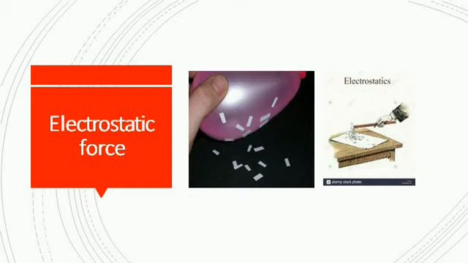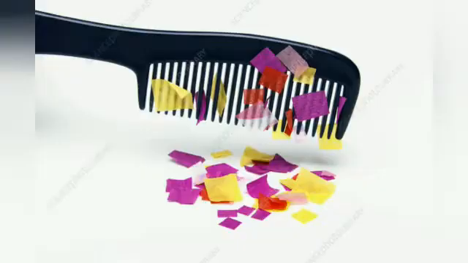You observe that the comb and the paper pieces are not in contact with each other, but the electrostatic force is present. The electrostatic force, therefore, is another example of non-contact force. Here also there is no interaction between the comb and the bits of paper, but there is some attraction. That is why it is considered a non-contact force.